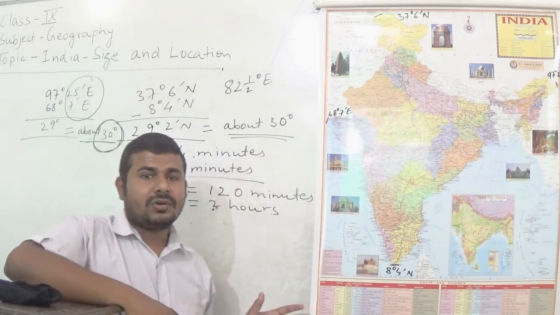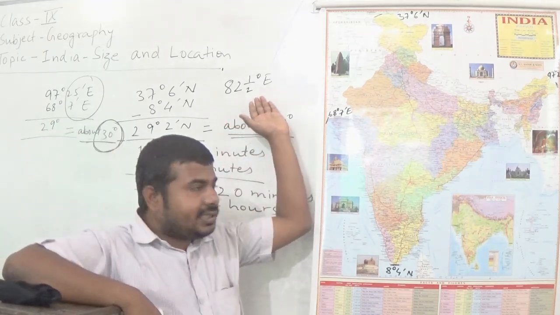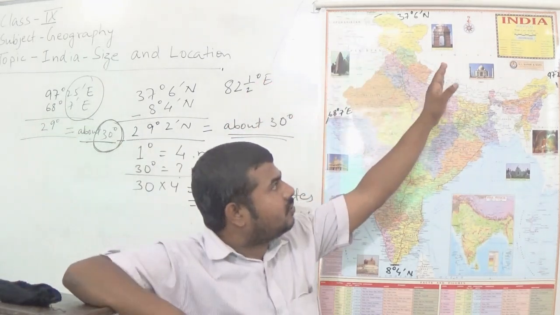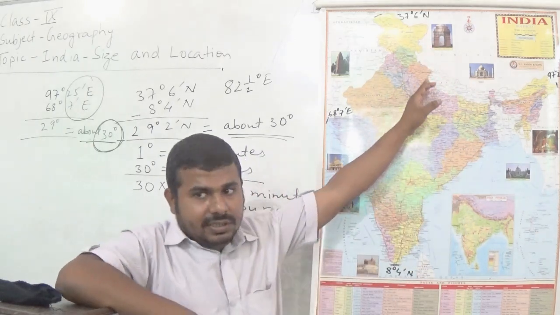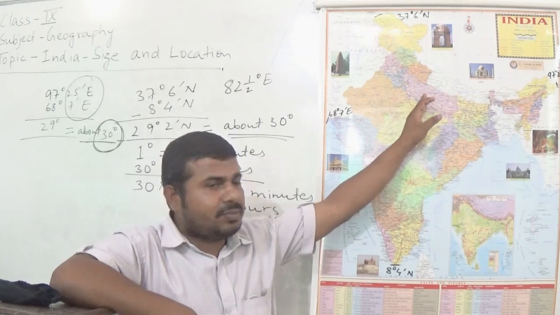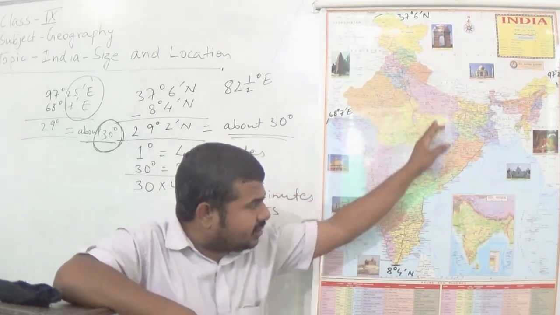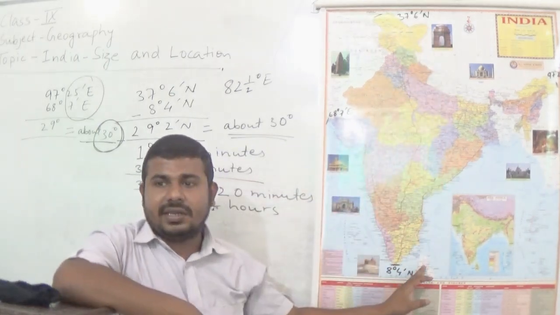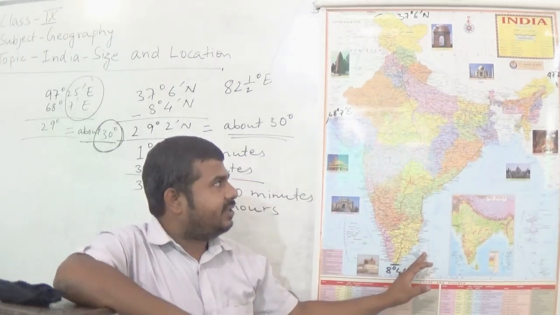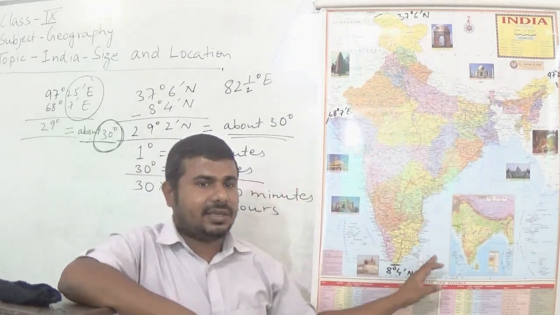And the time on this meridian, let me tell you that this meridian passes through Uttar Pradesh, from Mirzapur, which is located in Uttar Pradesh, and this meridian is in the middle of the Indian mainland.